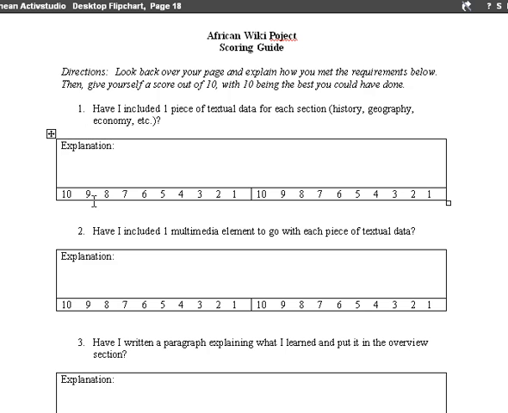So there's one number line for you, and there's another number line for me to put down what I thought. That's it for the explanation of the African Wiki scoring guide.